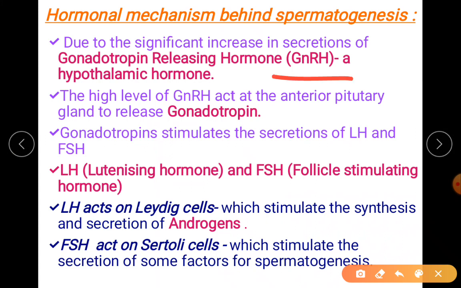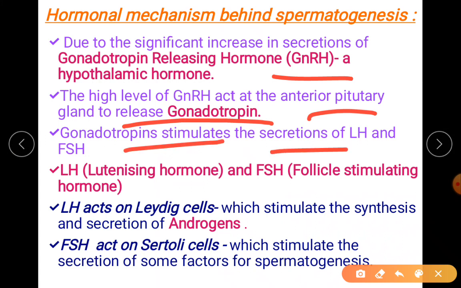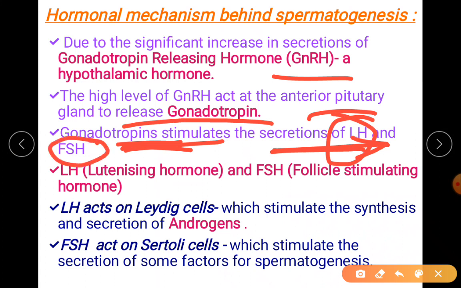So GnRH acts on the pituitary gland. The pituitary gland will release gonadotropins. What are gonadotropins? They stimulate the pituitary gland to produce LH and FSH.